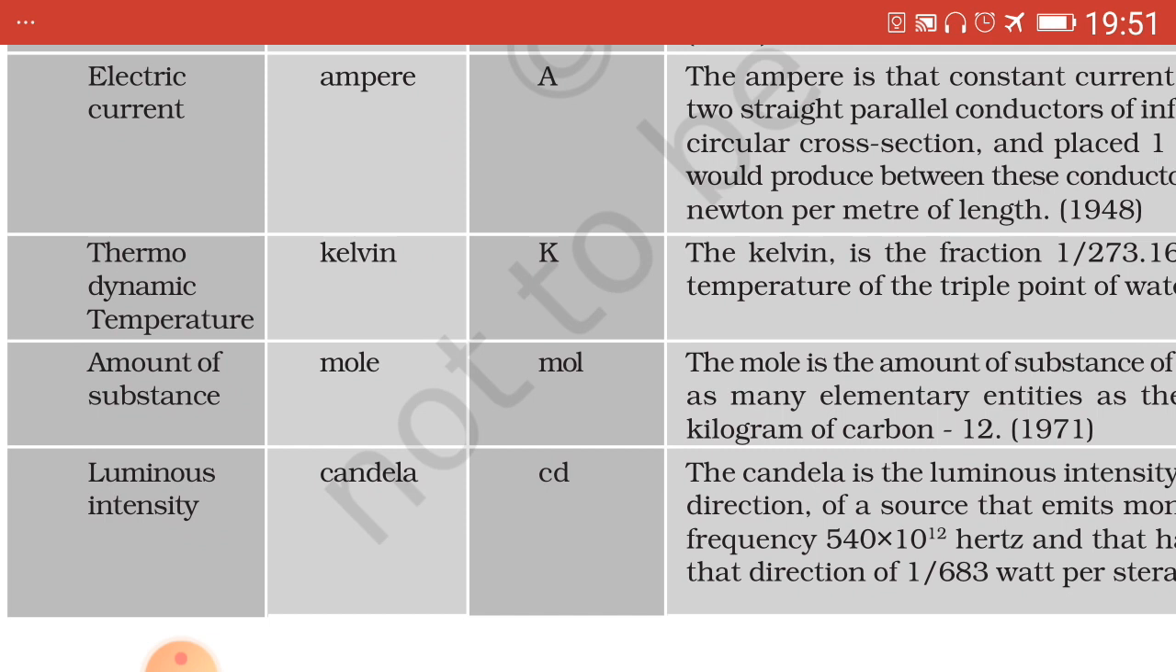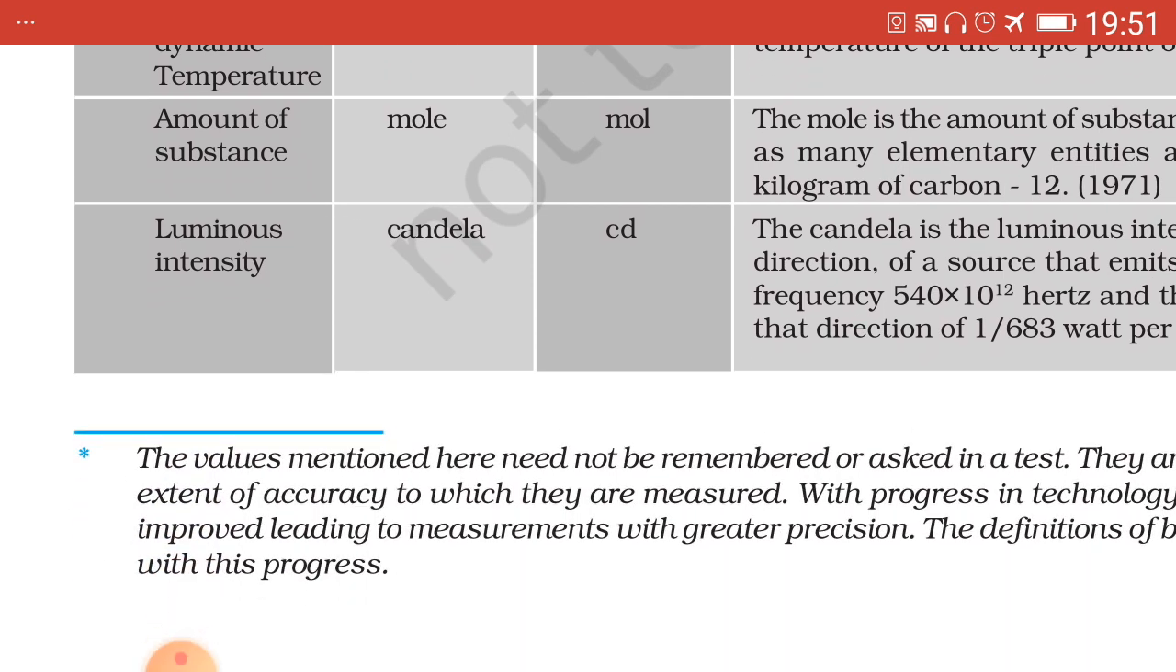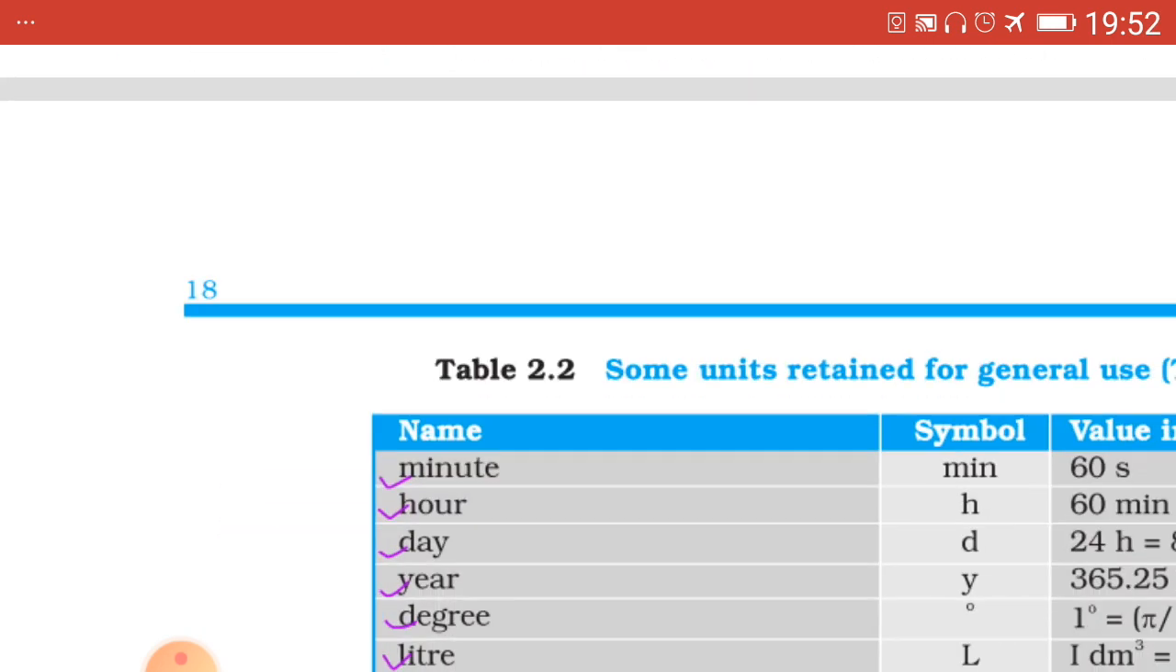Last one is luminous intensity. Unit is candela, denoted by cd, both small letters. Now those definitions given besides the symbol of the units have not to be taken into consideration from the examination point of view. Not at all.